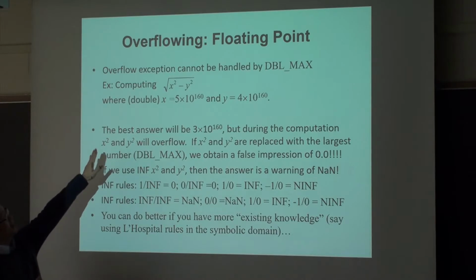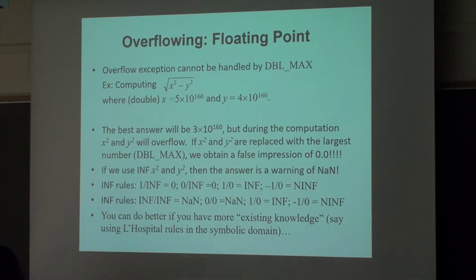Let me give you this example to illustrate why this is good. If you compute something simple like the Pythagorean number, that number you actually know should be 3 times 10 to the 160, representable.